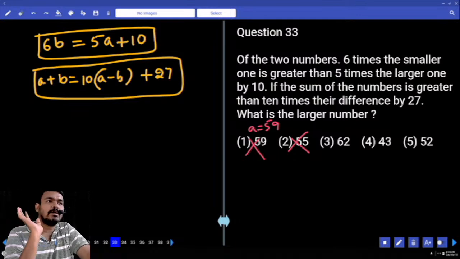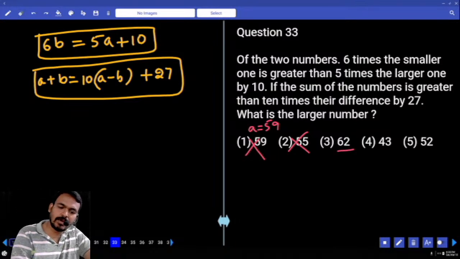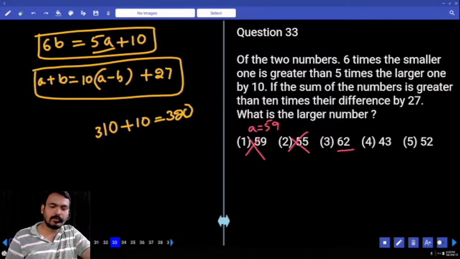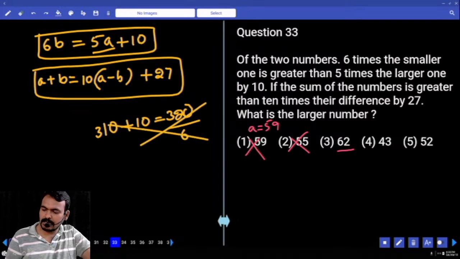Maybe divisible by 6 or not? 62 into 5 means how much? 310 plus 10 means how much? 320. Is that 320 exactly divisible by 6? No. Okay, means the third option is also not possible.